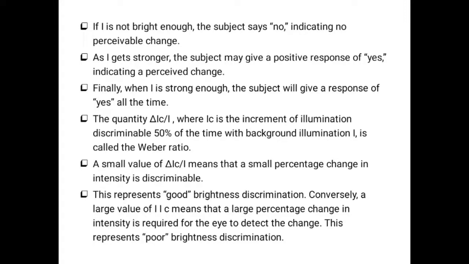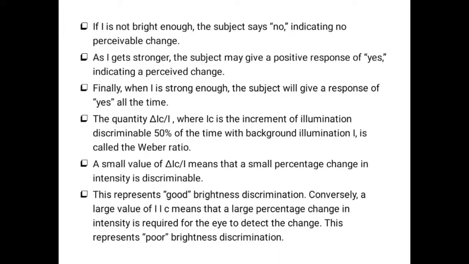Based upon the Weber ratio we determine whether the brightness adaptation is good or bad. A small value of del I_C divided by I means a small percentage change in intensity is discriminable. If the Weber ratio is small, then only a small percentage change in intensity is needed, which indicates good brightness adaptation.